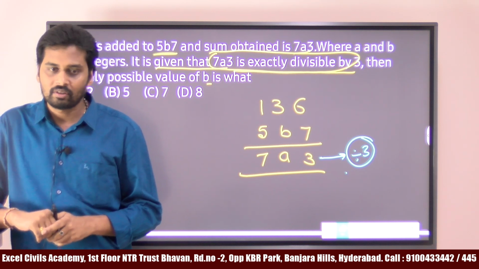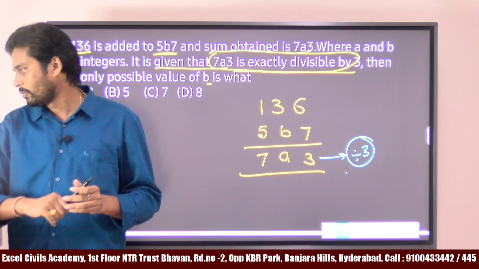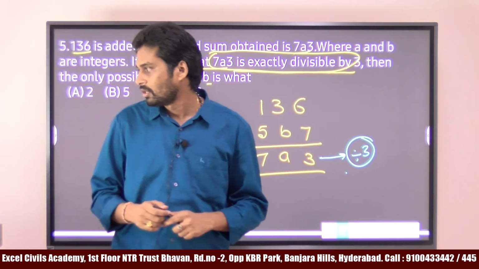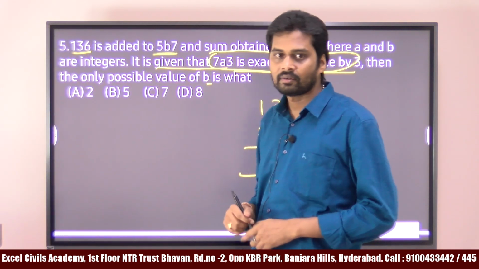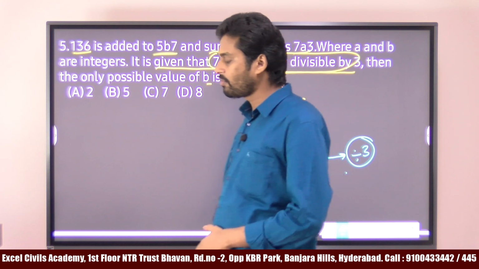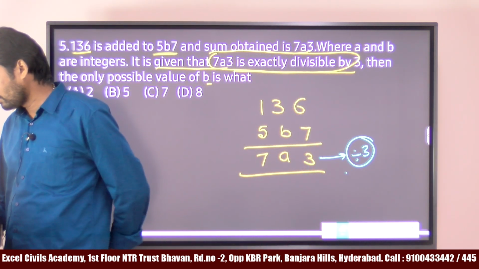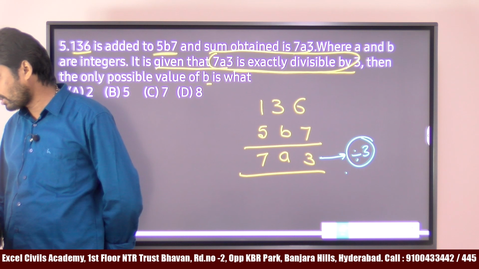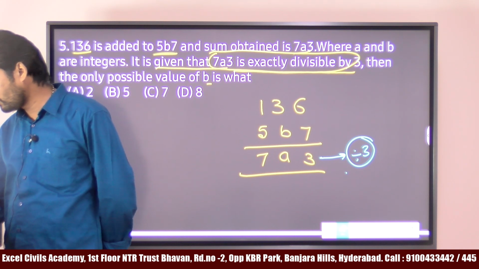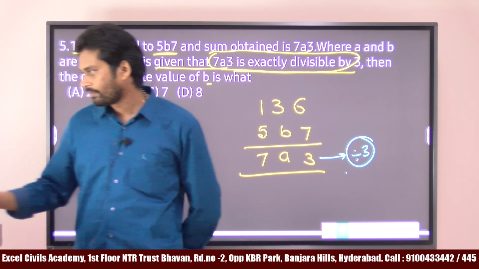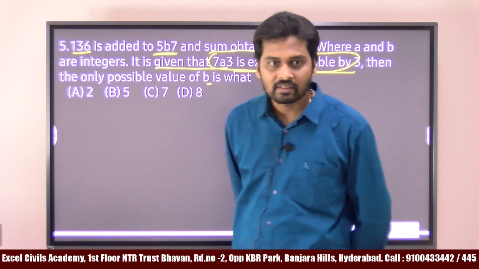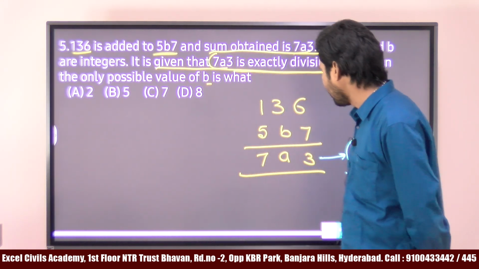Do you have any idea, Amma? What is the divisibility rule of 3? Sum of the digits must be divisible by 3.